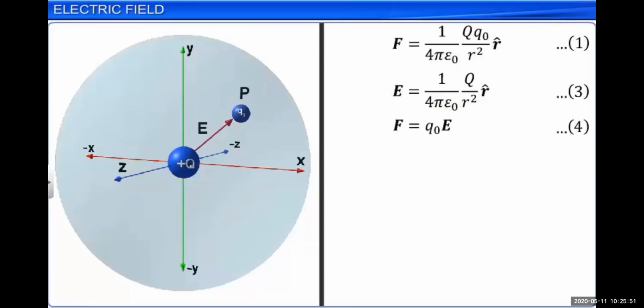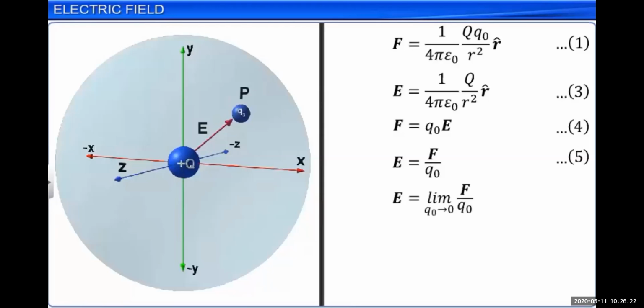Q naught is the test charge. Or alternatively, we can write E is equal to F divided by Q naught. Now, E is the electric field intensity, F is the force, Q naught is the test charge. Therefore, the unit of E is Newton per Coulomb. Unit of force is Newton, unit of charge is Coulomb. So, electric field intensity is nothing but the force on a test charge from a particular charge.